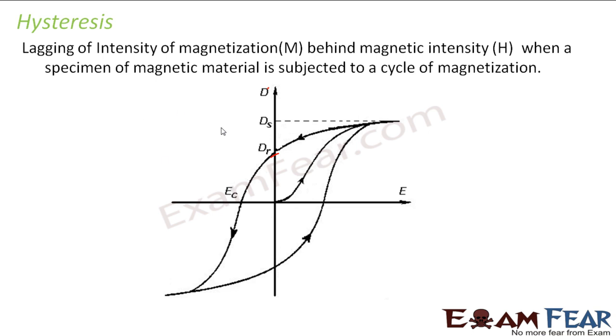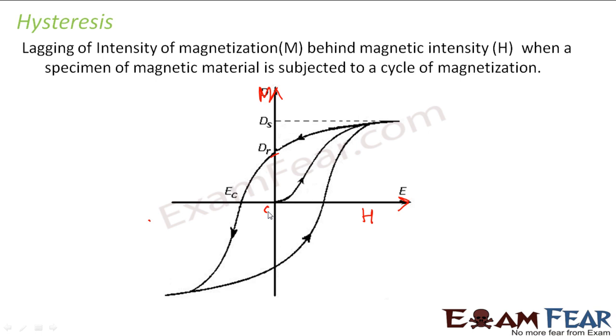So what is happening here? Let us suppose there is a sample of some substance and we are magnetizing it. Along the x-axis we plot the magnetizing force or the magnetic intensity, and along the y-axis we have magnetization.